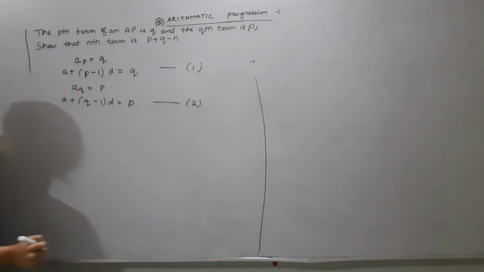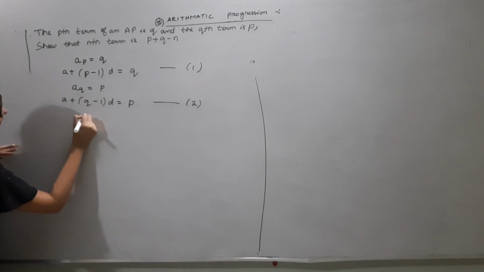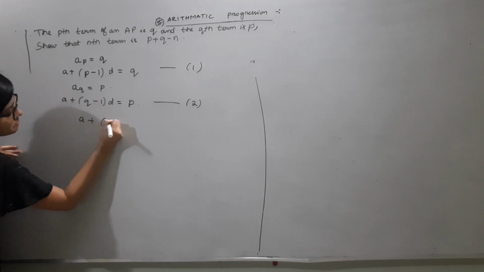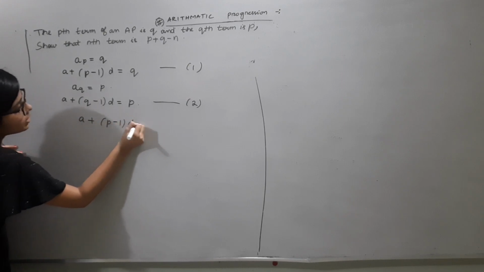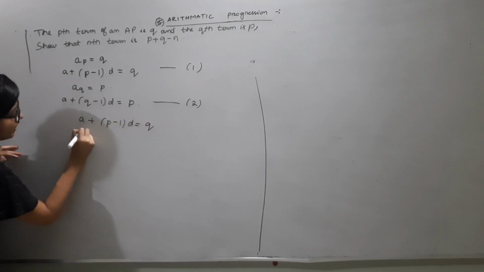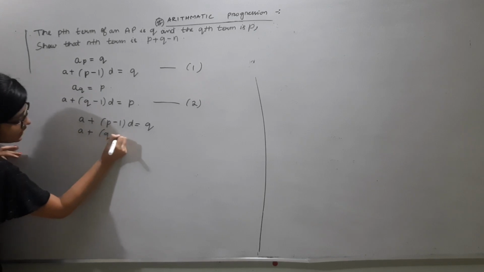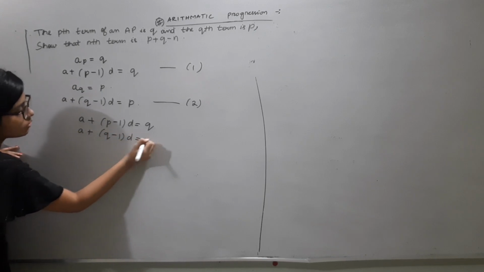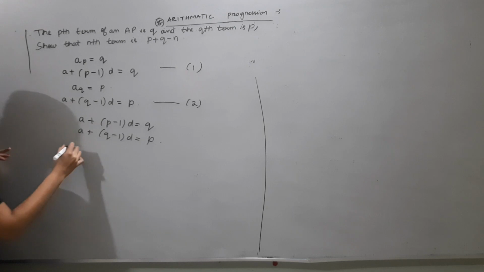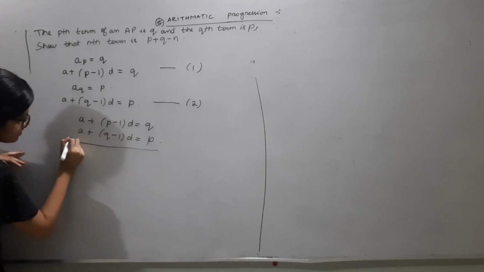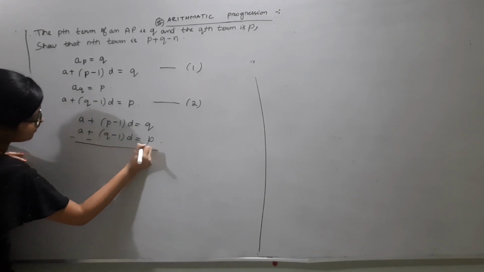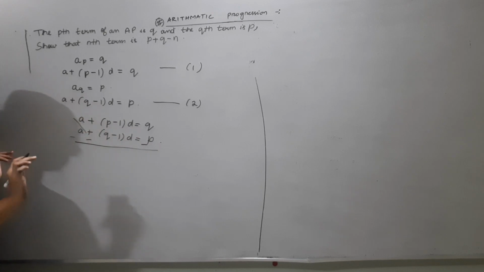Now what shall we do? We shall subtract the first equation from the second equation. a plus (p minus 1)d equal to q. a plus (q minus 1)d equal to p. We will subtract these two equations. This gets cancelled.